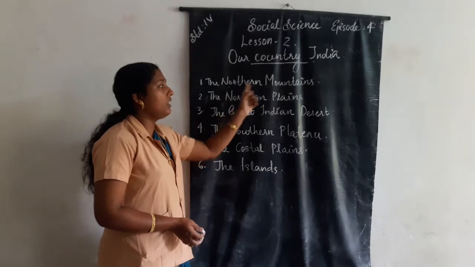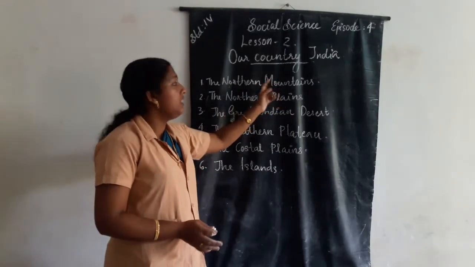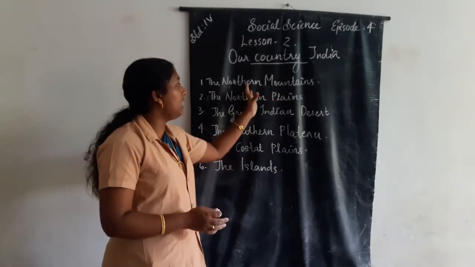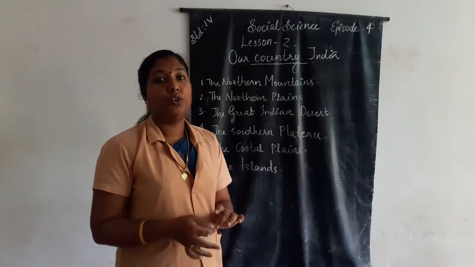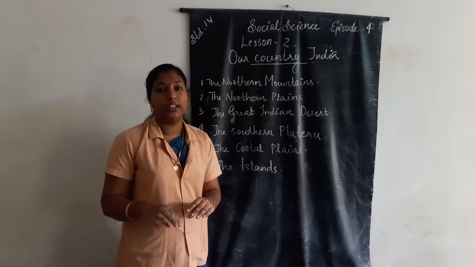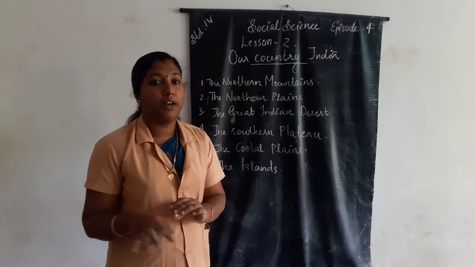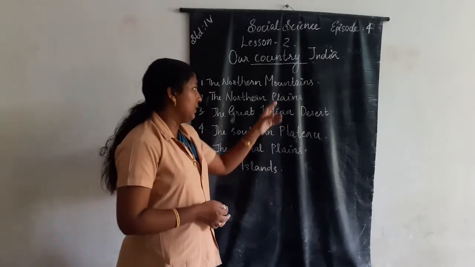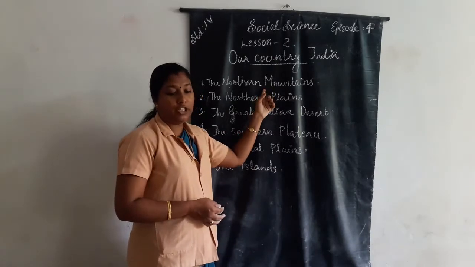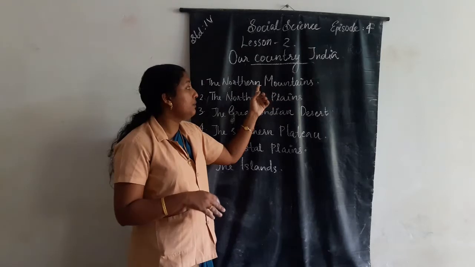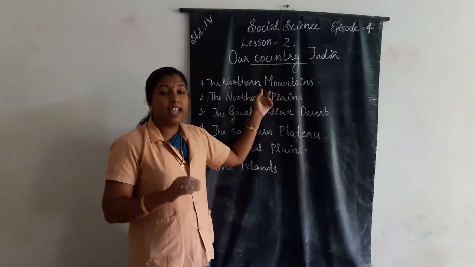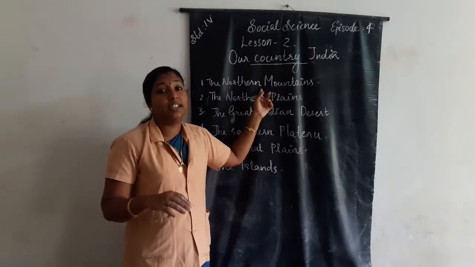First one, the northern mountains. In India, the northern mountains extend from north to the northeastern part of India. They protect us from the eastern cold winds coming from Central Asia.